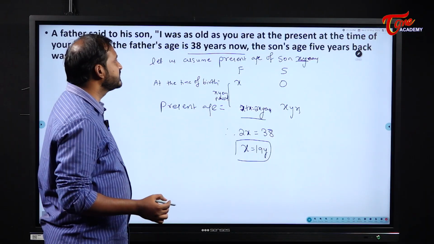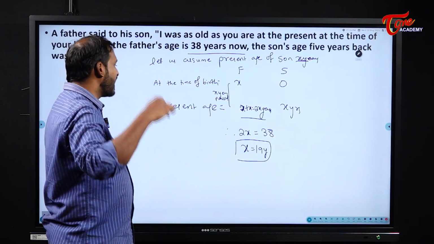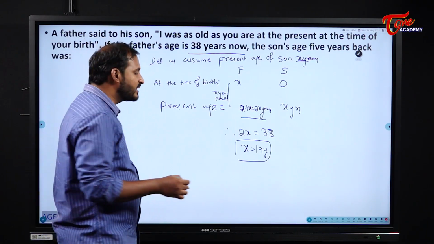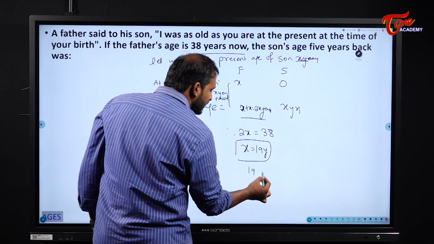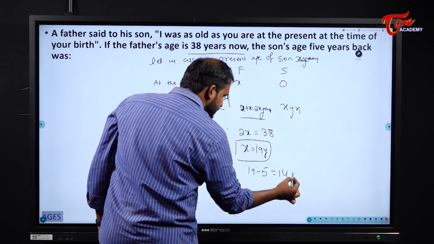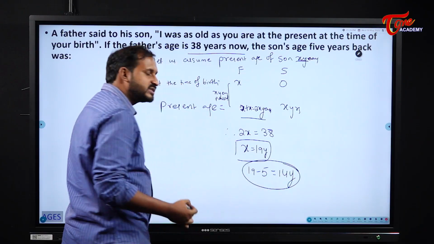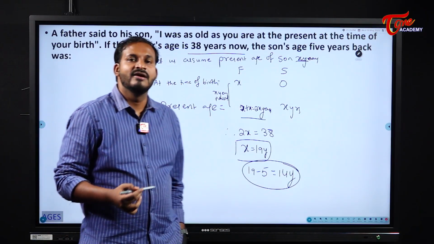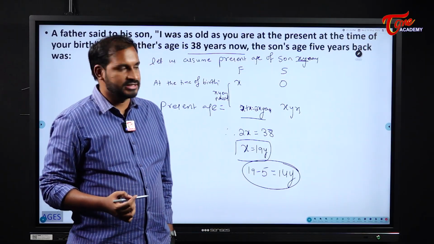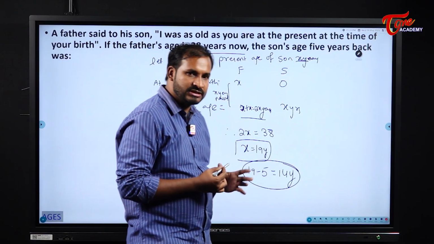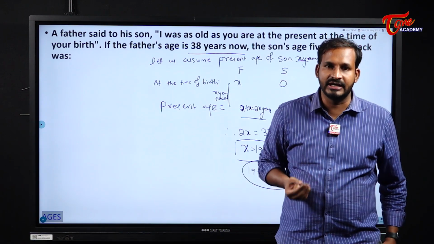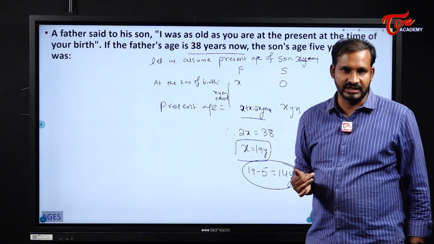But they are asking us the son's age 5 years back. 5 years back his age will become 19 minus 5, it becomes 14 years. So 5 years back son's age will become 14 years. Understood? Just read the question carefully and then write the data accordingly. You will get a perfect answer.